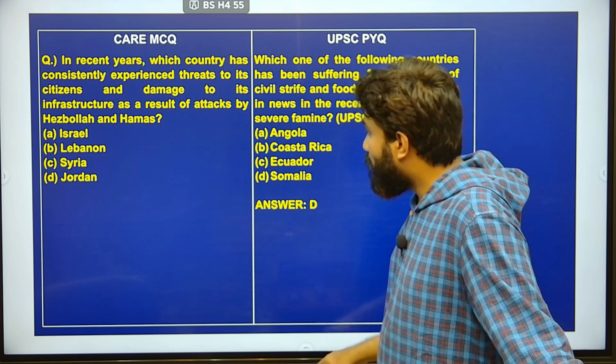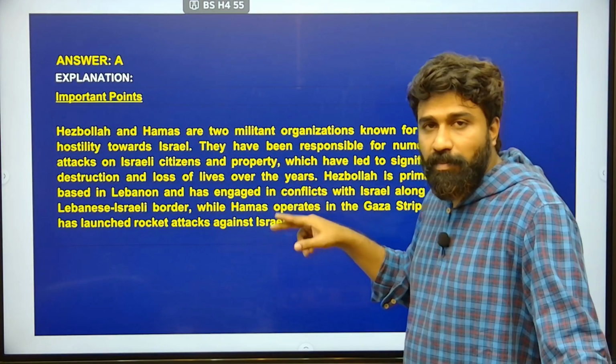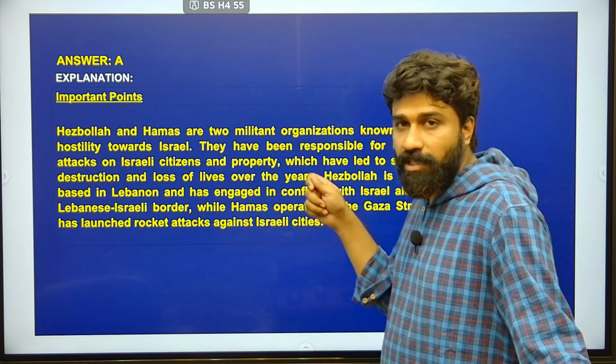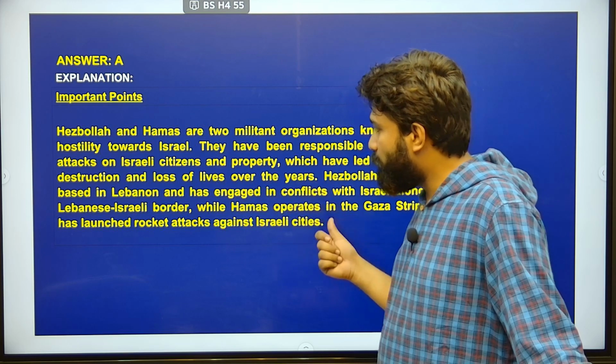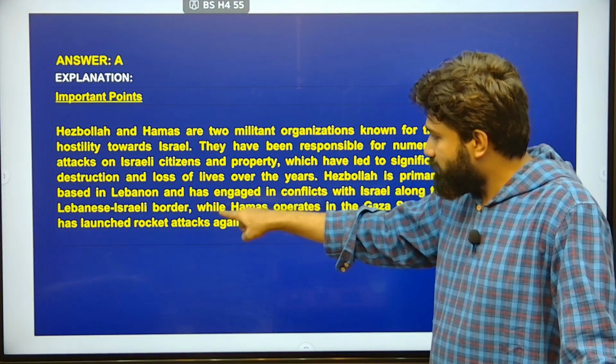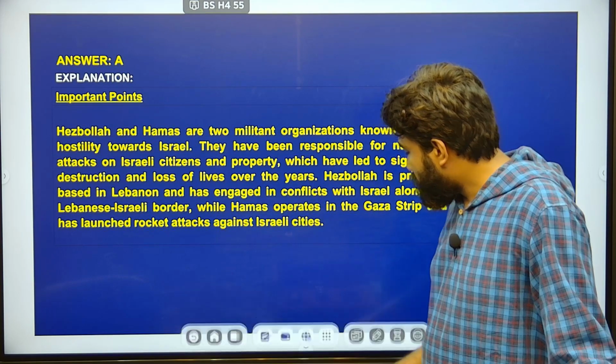What are Hezbollah and Hamas? These are two militant organizations. They are fighting on behalf of Palestine for their liberation, and therefore there is always civil strife taking place between Israel and these two militant organizations, which are engaged in conflicts with Israel and also on the Lebanese-Israel border. This is a conflict zone. Therefore, there were many questions asked by UPSC like this.